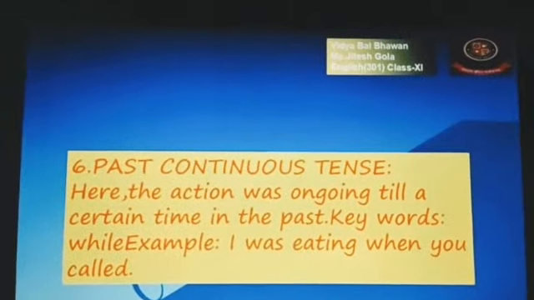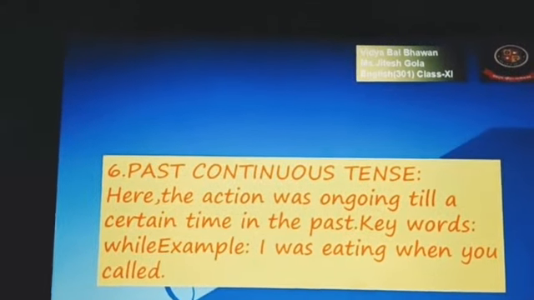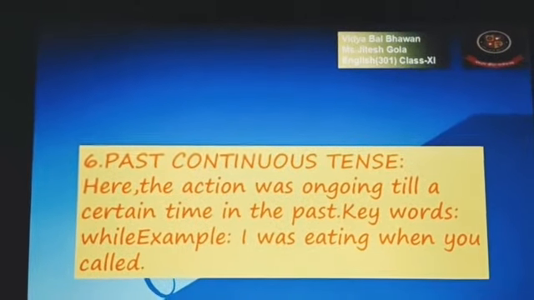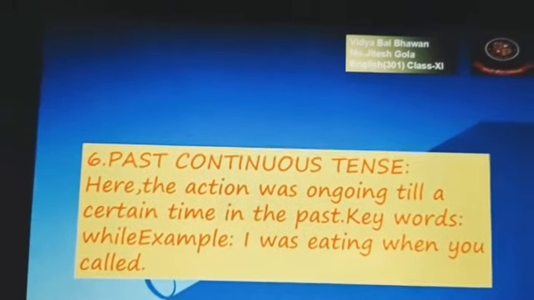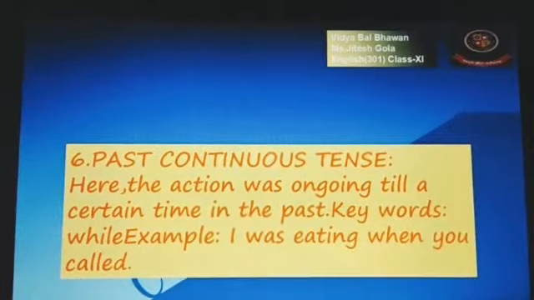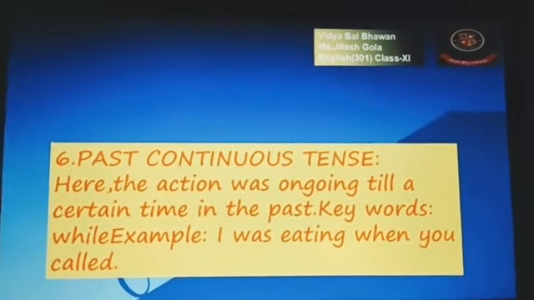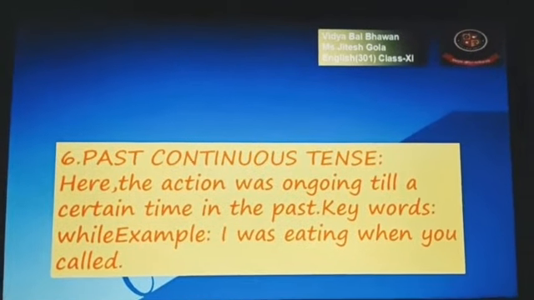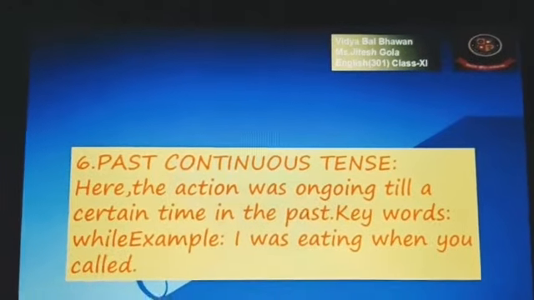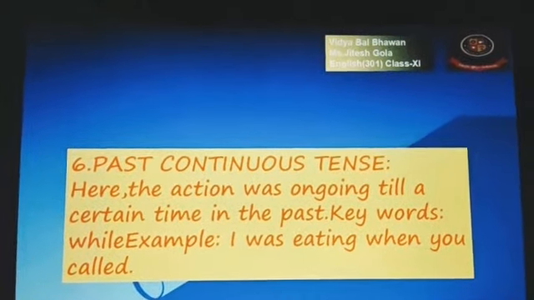So in that you can see what kind of helping verb we have used here. Past is there, that's why was and were will be used according to the subject, and continuous it is, so the first form of verb will be used plus ing, that's why it is I was eating. So was, were according to the subject, and with the first form of verb you will use ing in the past continuous tense.